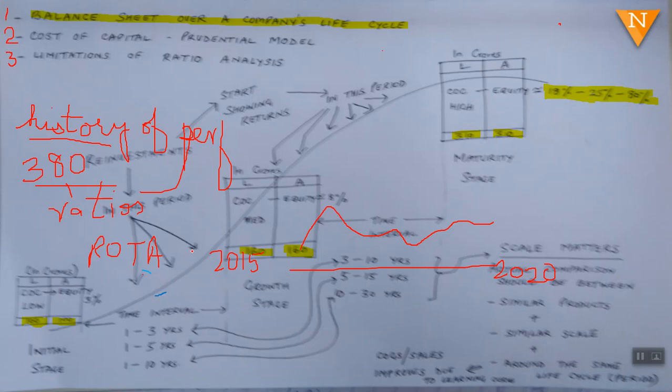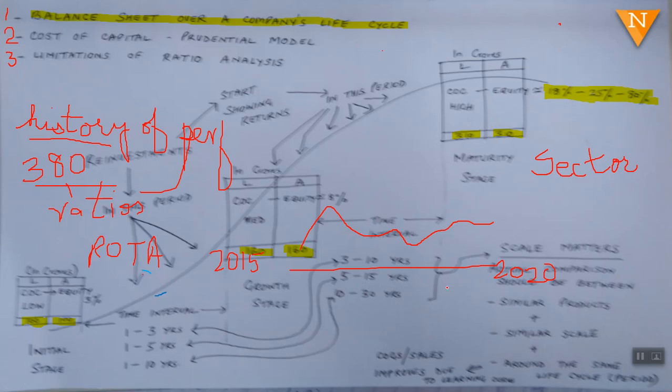Now this approach is okay provided we don't keep our eyes closed, because there is something known as the market or the sector performance. How has the sector performed? Now this is very important. Suppose I am a pharmaceutical company, so the pharma sector.